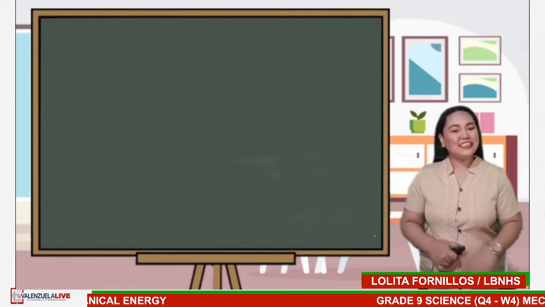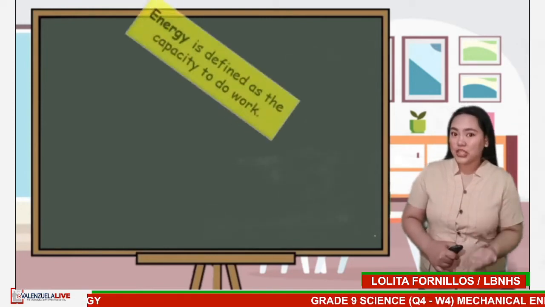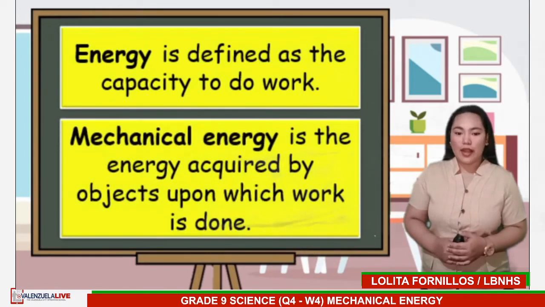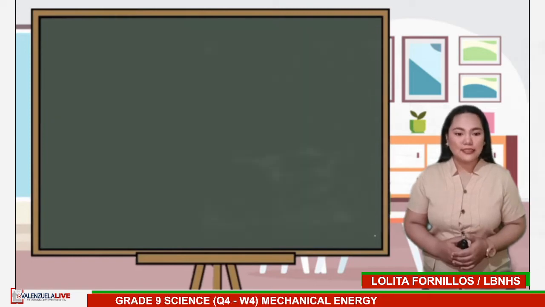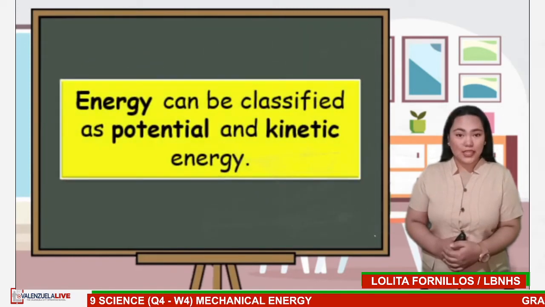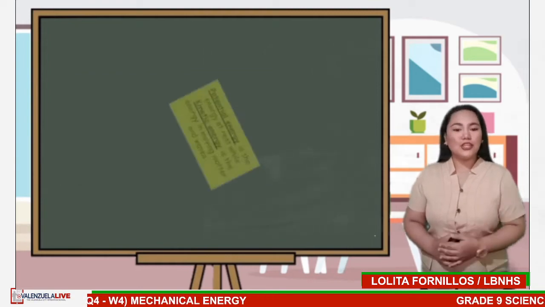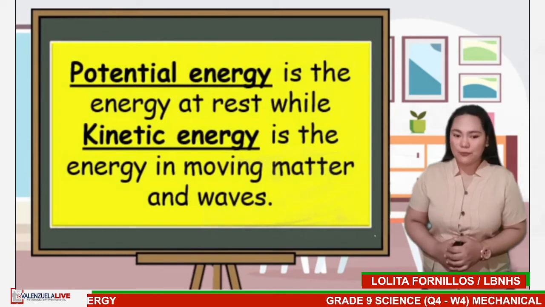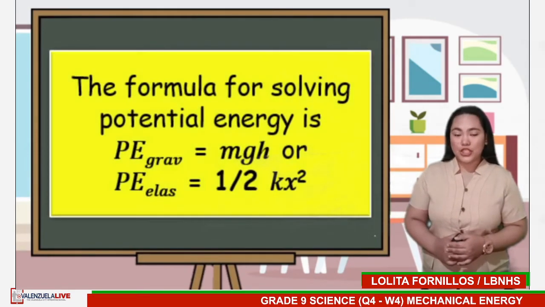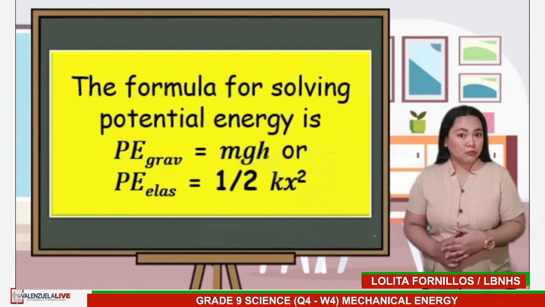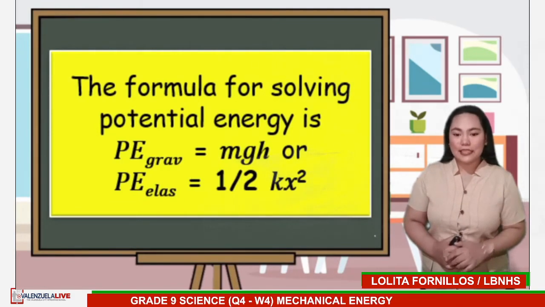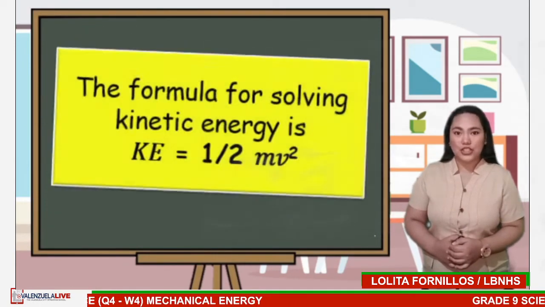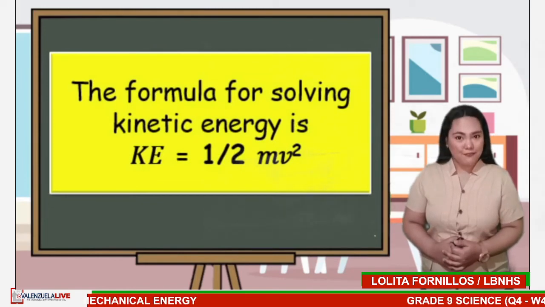Amazing, grade 9 students! Always remember that energy is defined as the capacity to do work. Mechanical energy is the energy acquired by objects upon which work is done. Energy can be classified as potential and kinetic energy. Potential energy is the energy at rest, while kinetic energy is the energy in moving matter and waves. The formula for solving potential energy is PE grav equals mgh, or PE els equals 1/2 kx squared. The formula for solving kinetic energy is KE equals 1/2 mv squared.